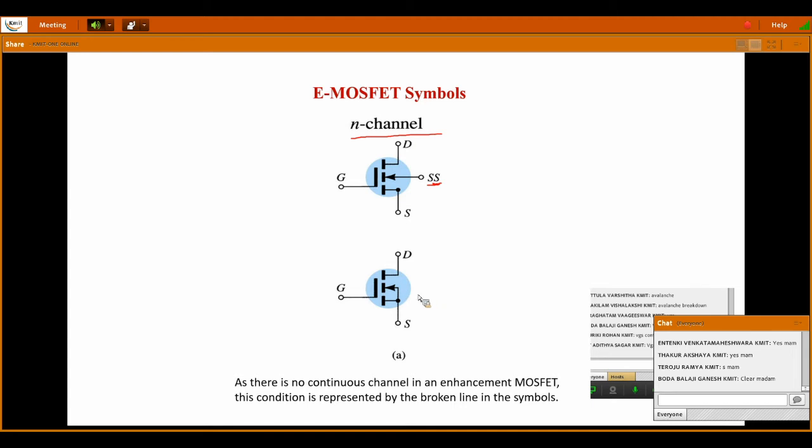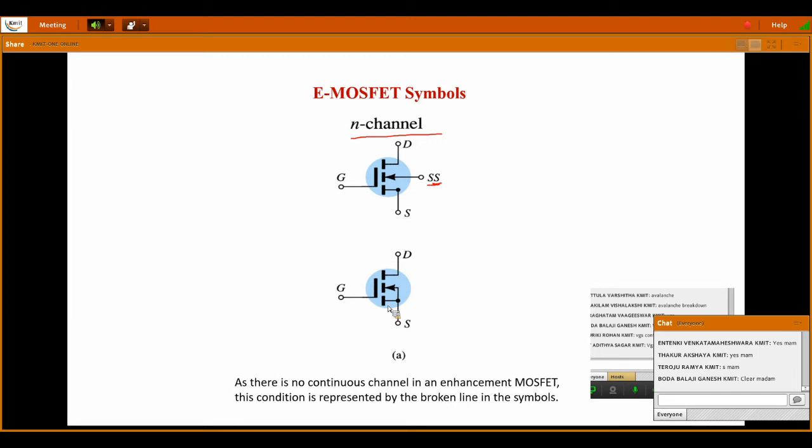And here you can see another symbol also down, where the substrate terminal is combined with the source terminal. That's what I said. Technically, in some textbooks, it is taken as 3 terminals only. This SS, the substrate terminal, is combined with the source terminal. Okay, so no problem, anything is correct. Nobody will cut marks if you draw this or that. You can draw any symbol, but the main concept here is you should draw the broken line. Okay, you should not draw a continuous line like this. You should draw a broken line.